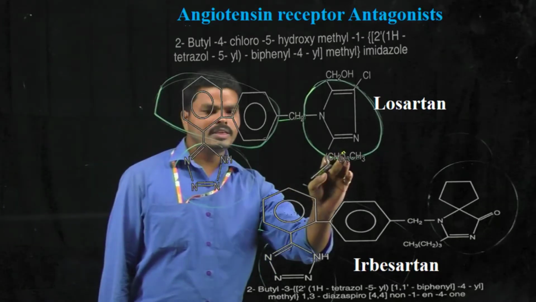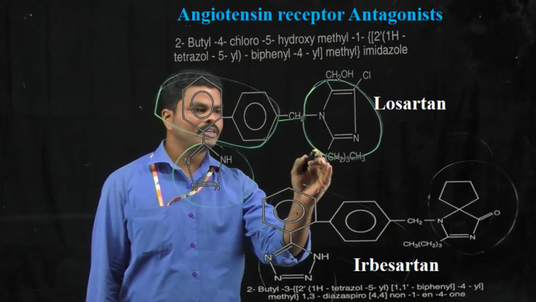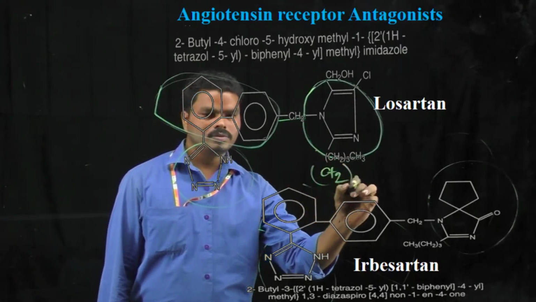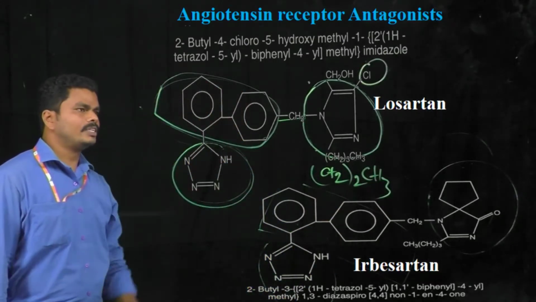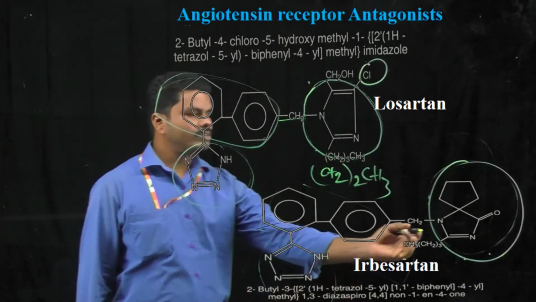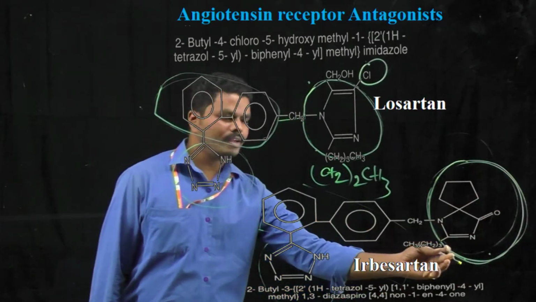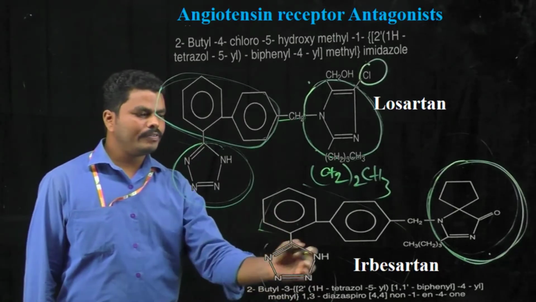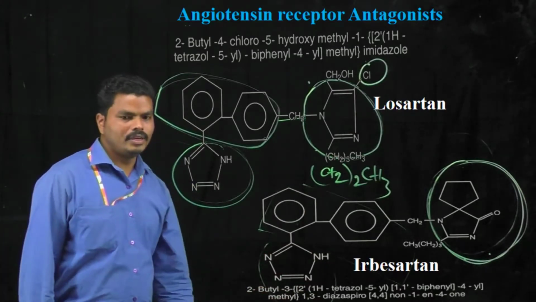In this imidazole ring, at the second position it has an alkyl chain, that is CH2CH3, and at the fourth position it has a chlorine substitution. In the case of irbesartan, instead of the imidazole ring, it consists of a diazaspiro moiety, and this ring is attached to the diphenyl ring with a methyl bridge, and one of the rings of the diphenyl moiety is attached to the tetrazole ring. This is the chemical structure of irbesartan.